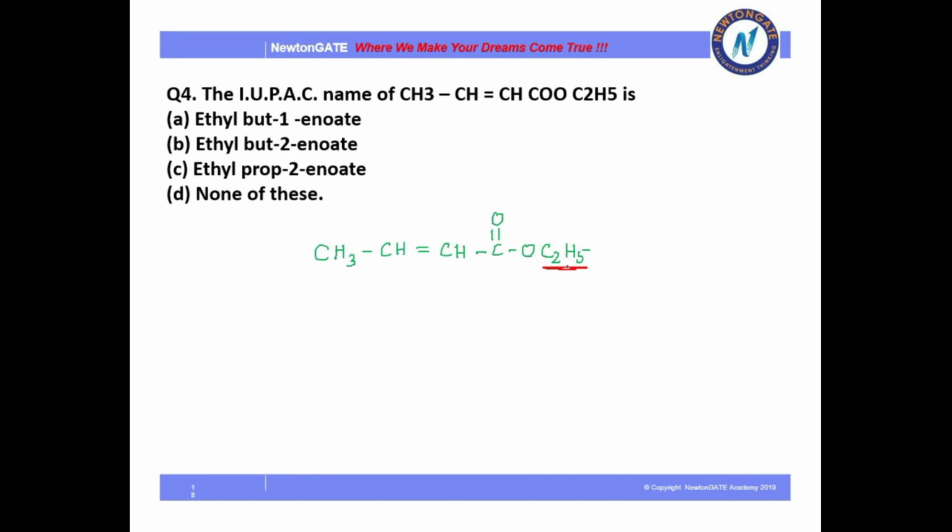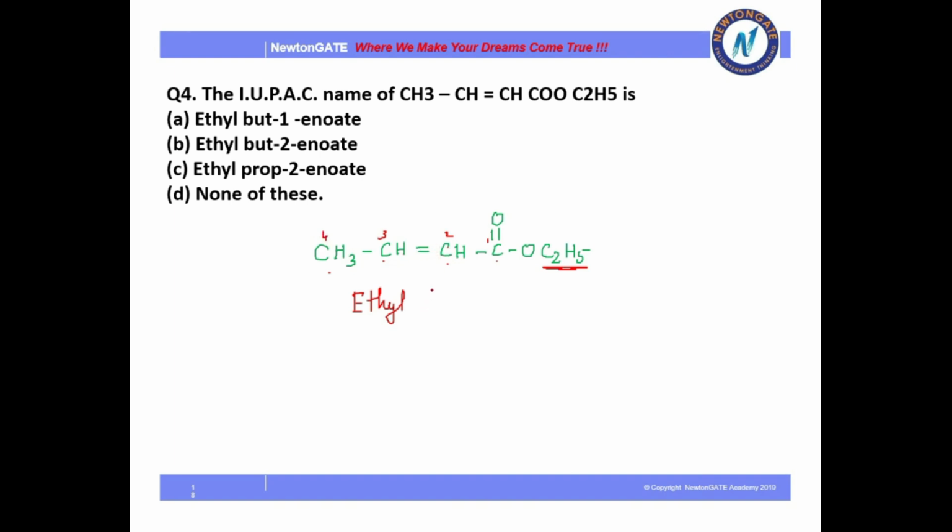So now how will I write it? As there is a single bond oxygen with only 2 carbons attached, my answer definitely starts with ethyl. Okay, now let's move here. Here there are 1, 2, 3, 4 carbons and there is a double bond. If I count from here, 1, 2, 3, 4, the double bond is between 2 and 3.